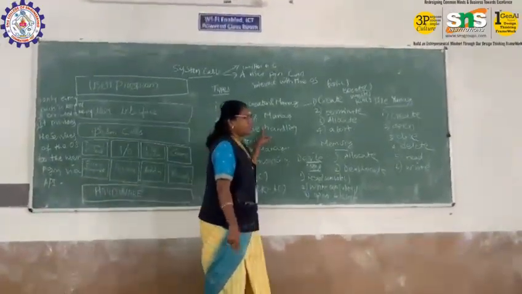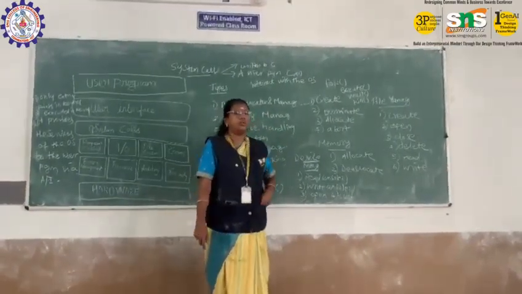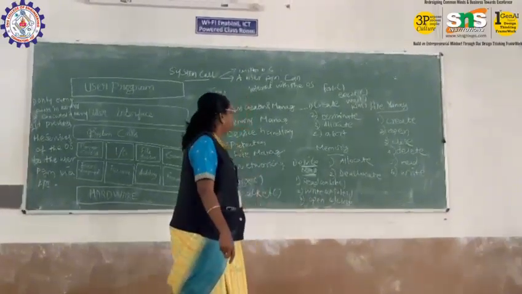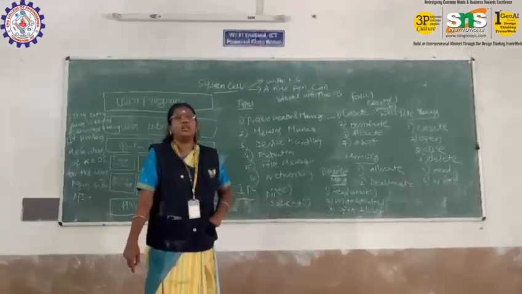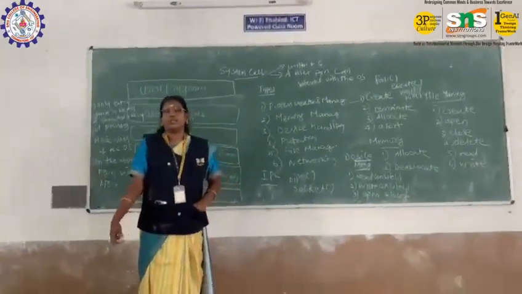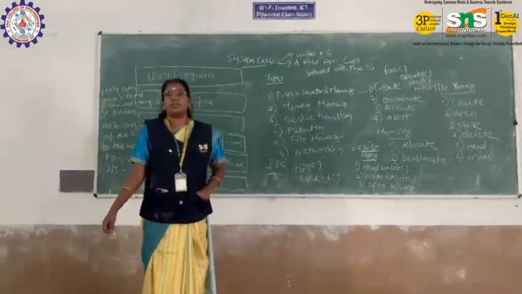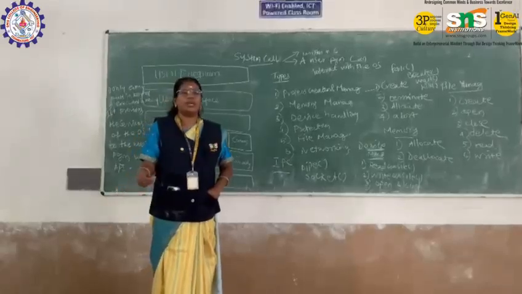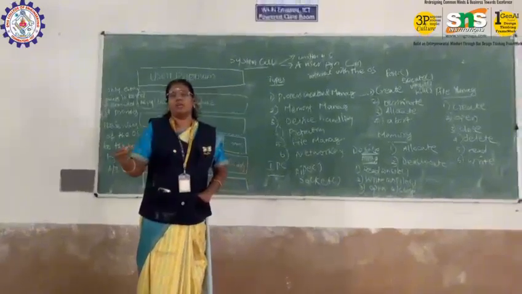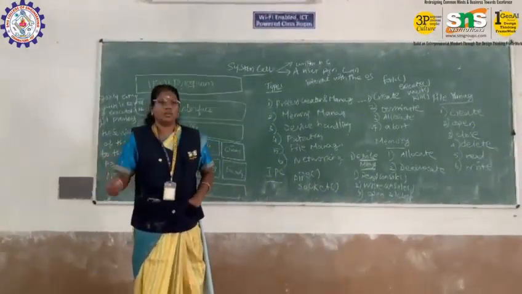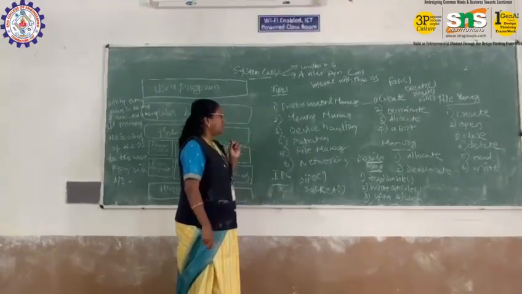Second one is memory management. This is a very important service in system call. Here two different services are there: first, allocating memory, and then deallocating memory. Once the process is created, memory space is allocated for that particular process. The process is executed by the CPU. After that, we have to delete the memory space for that process. These are the memory management services.